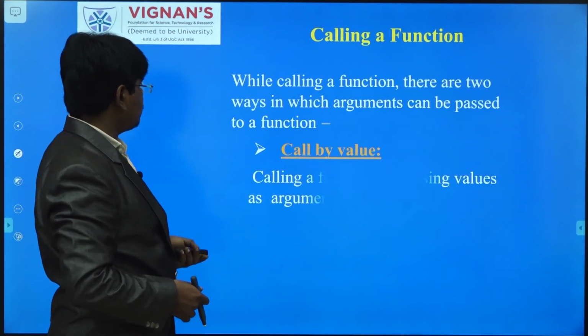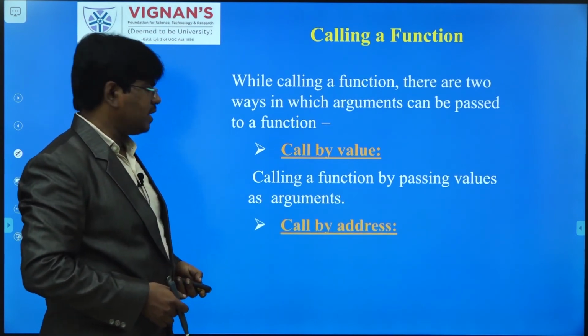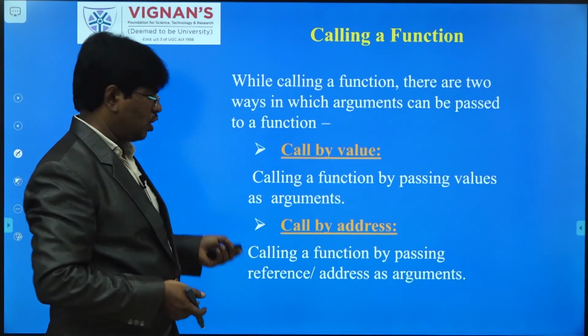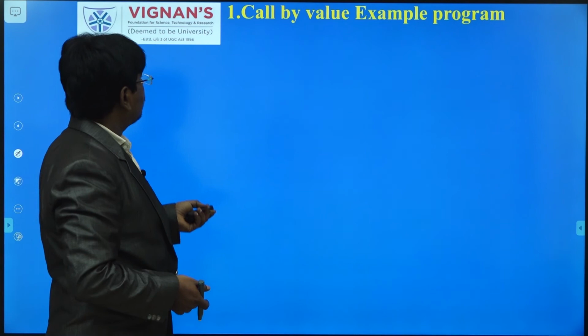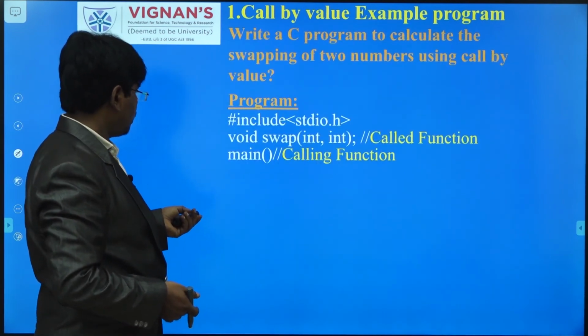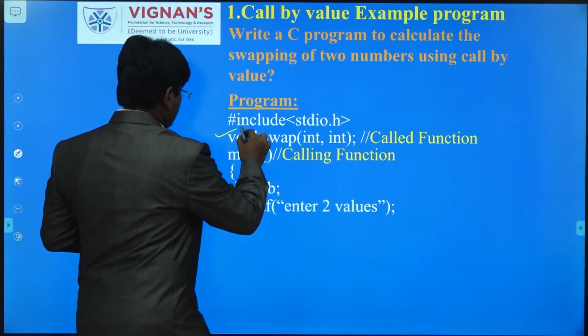Whenever a function is called, there are two ways: call by value and call by reference. Calling a function by value is nothing but passing values as arguments. Call by address is nothing but passing addresses as arguments. So this is a small example of a call by value program. Here you can see the swap program I have already taken.